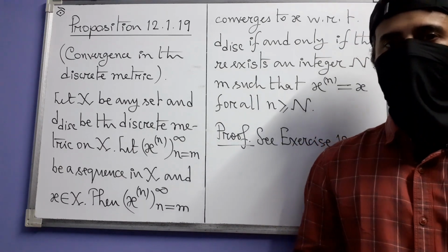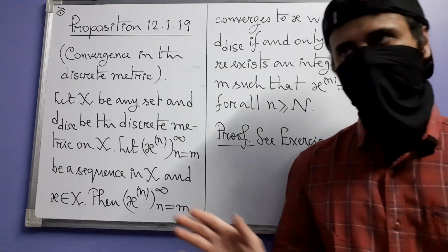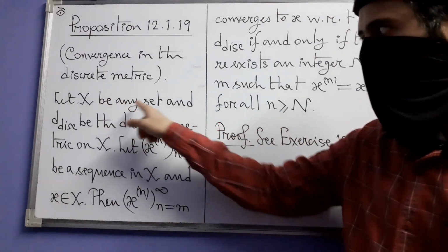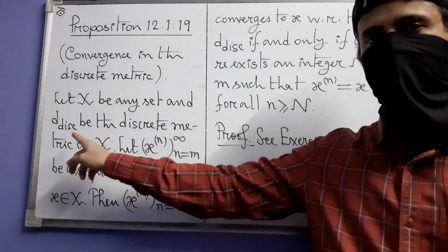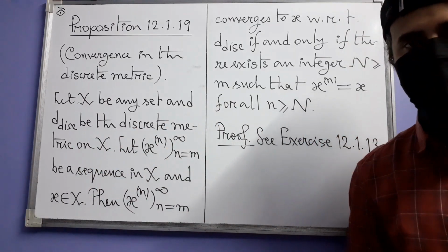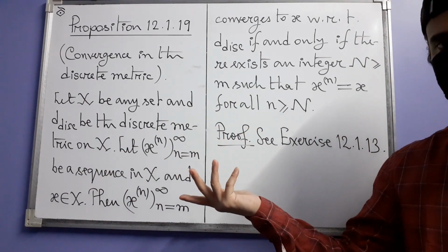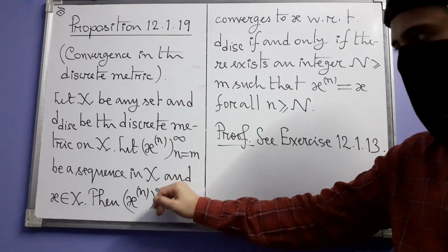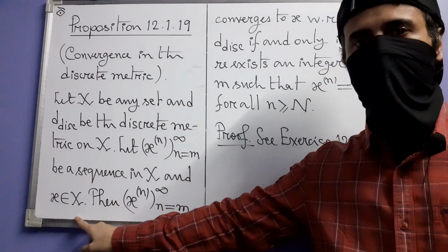So we next see convergence in a discrete metric space. So let's see what the statement of this proposition says. Here we have a set X and we have the discrete metric d_disc on X. So X is a discrete metric space. And we have this sequence x_n in X, and there is also a point x in X.